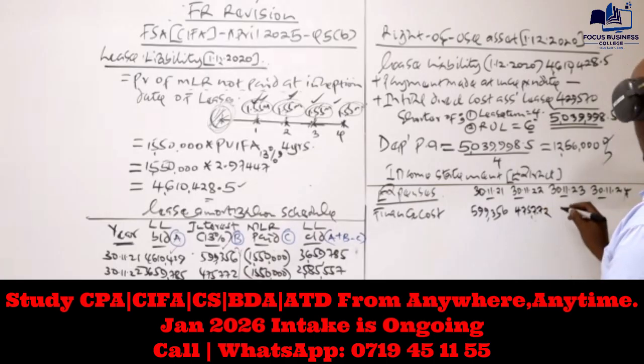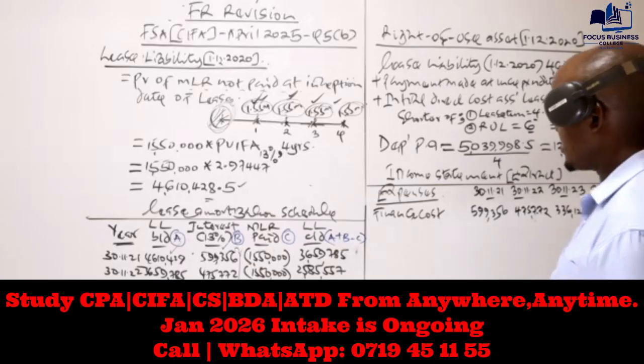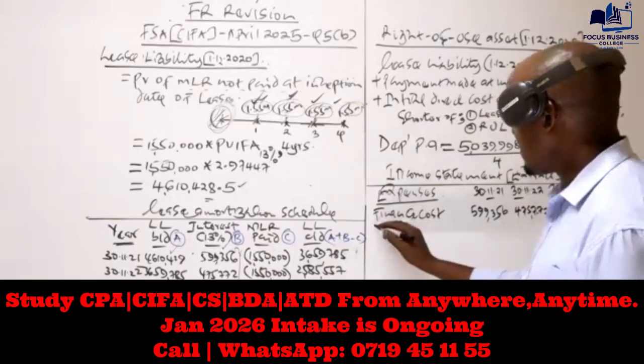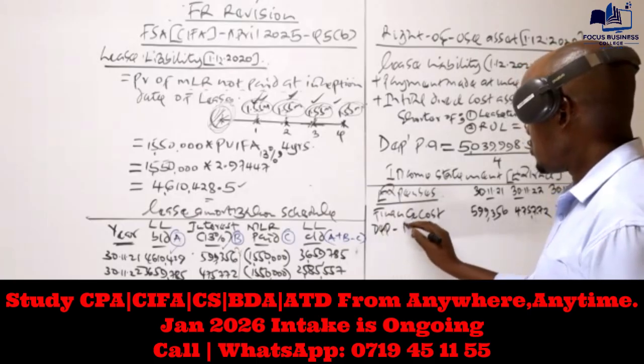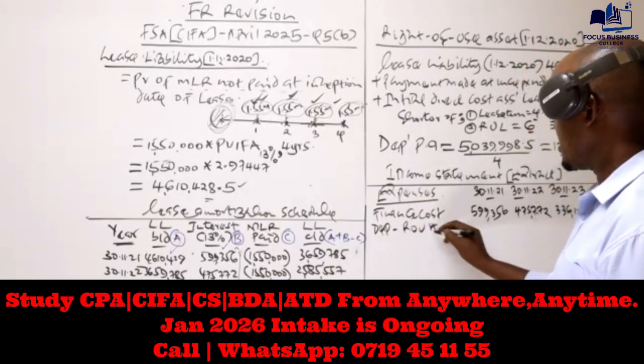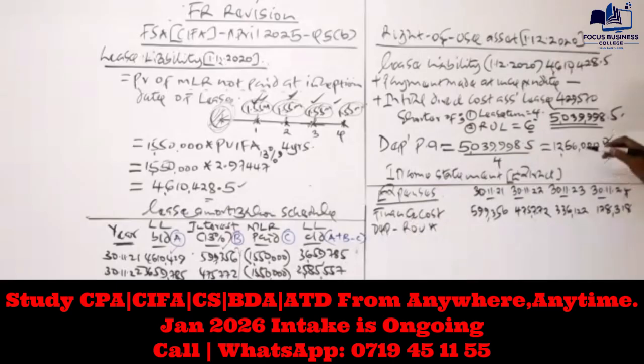For year 3 it is 336,122. And this last one is 178,312,318. The other item which will also be recognized here is the depreciation on the right of use asset, which remains the same for 4 years.